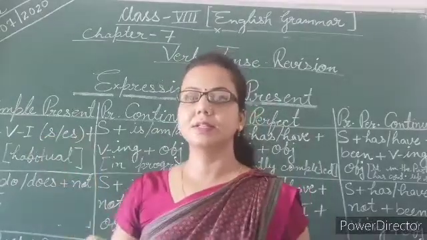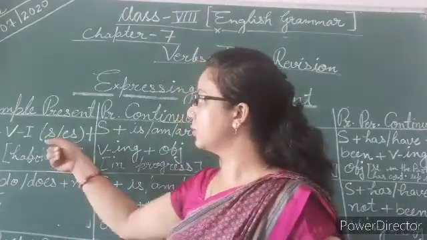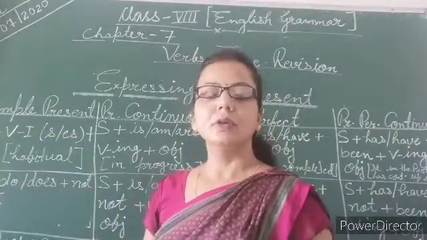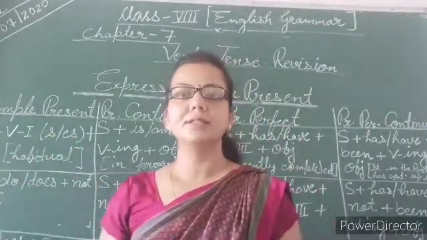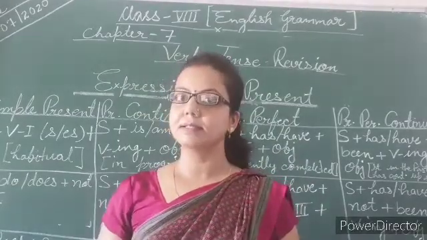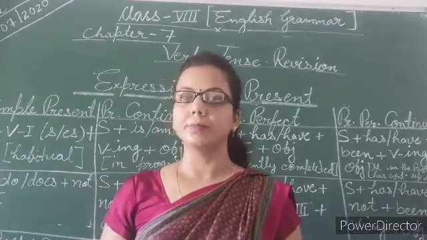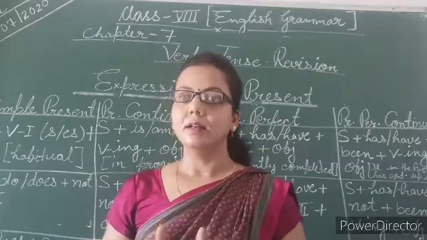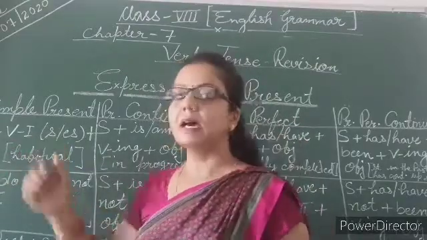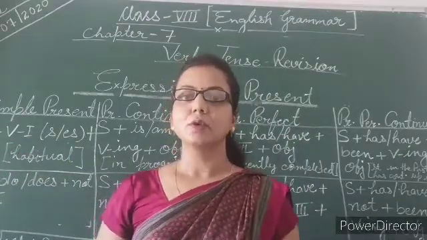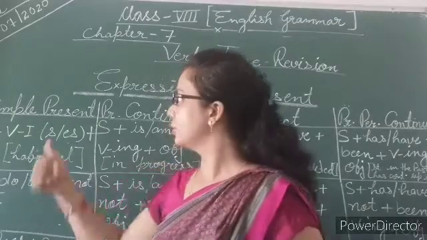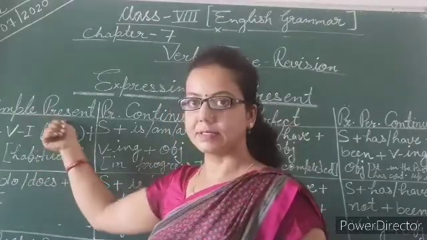If the given subject is in singular form, then we need to add s or es. So here he is the subject, in the singular form, so we need to add s or es to the given verb. So he loves ice cream. So my dear students, here this structure is shown in simple present tense.